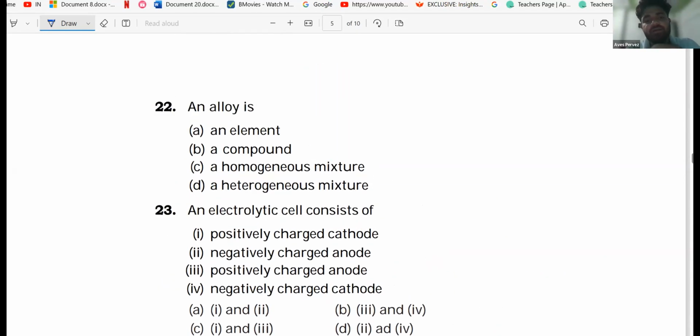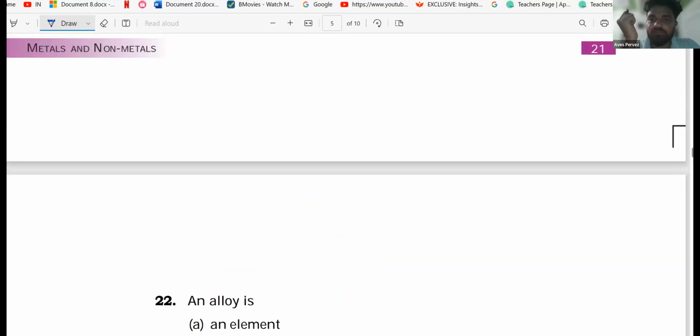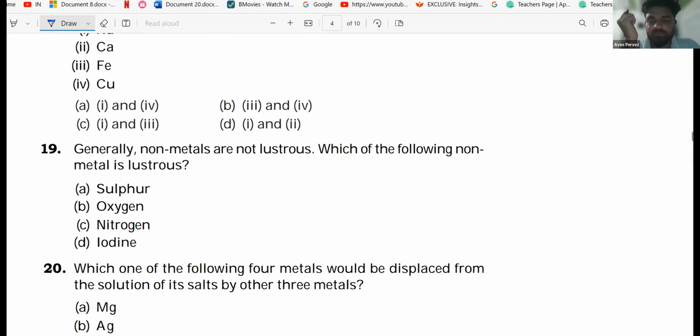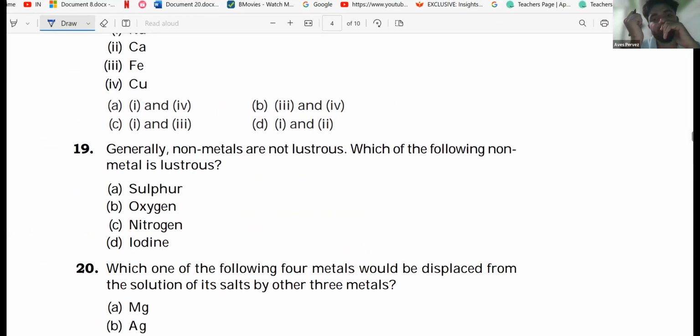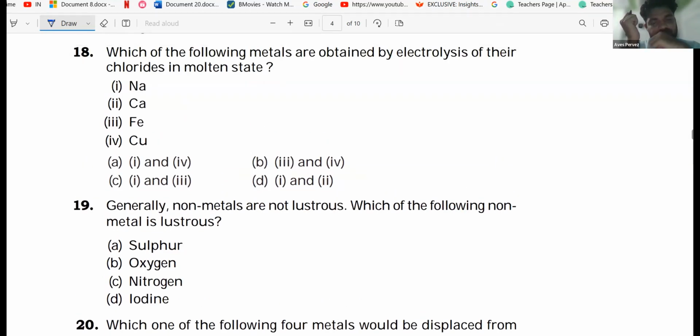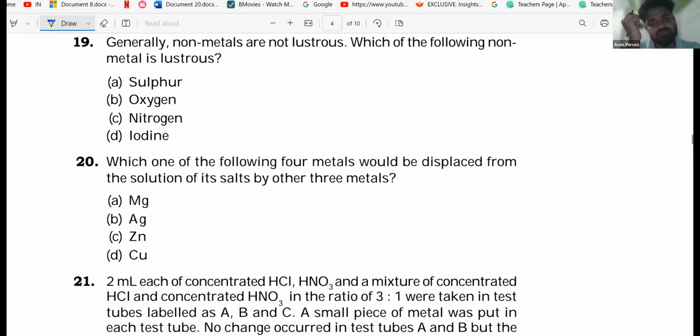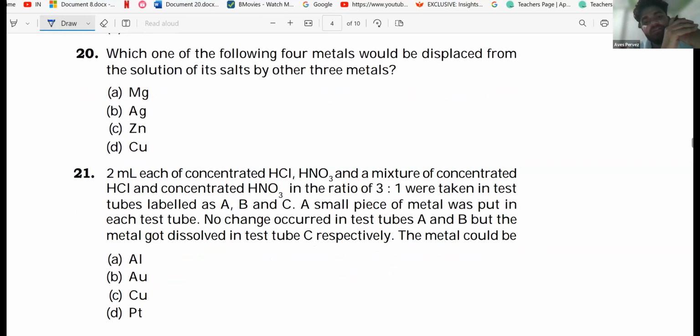So now tell me again, what is the definition of an acid and a base? Those substances that dissociate H plus ions in aqueous solution will be considered acid.